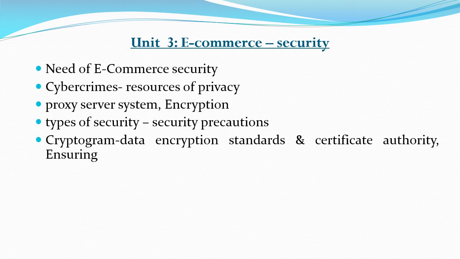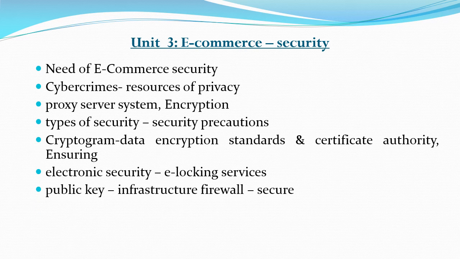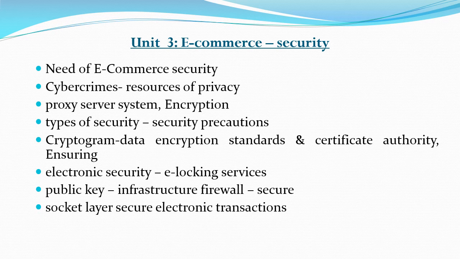Next, cryptogram, data encryption standard and certificate authority and ensuring. Next point is electronic security. In this it contains e-locking services, public key infrastructure, firewall, secure socket layer, secure electronic transaction. So this is the syllabus of unit number 3rd.